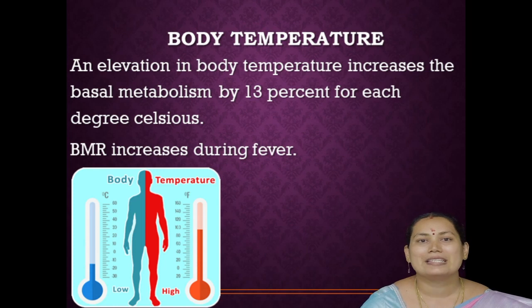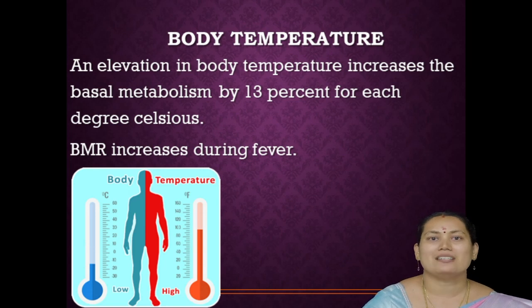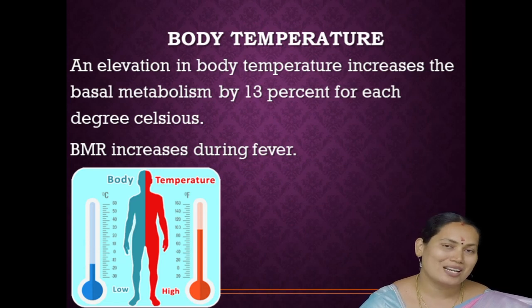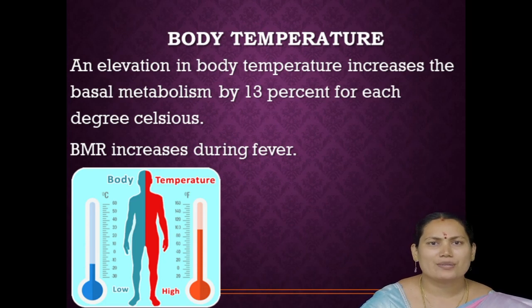Then body temperature. Our body temperature also influences the BMR rate. For every 1 degree Celsius increase in our body temperature, the BMR rate is increased by 13%. So definitely during a fever condition our BMR rate is increased. Why body temperature? What is the connection between body temperature and BMR rate? Yes, during metabolism heat is produced, and that is why our body temperature is increased. So increased metabolism is directly linked with the BMR rate.